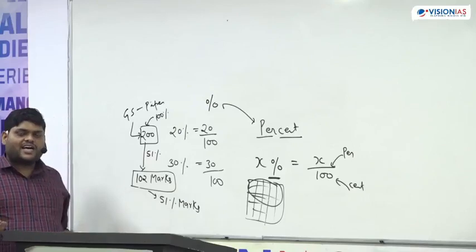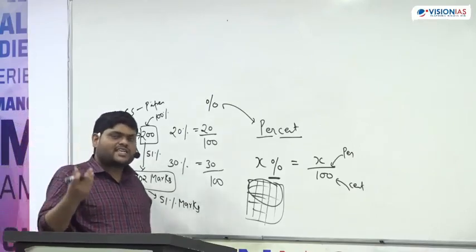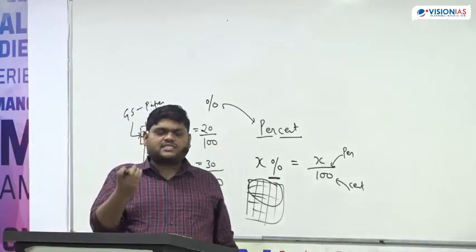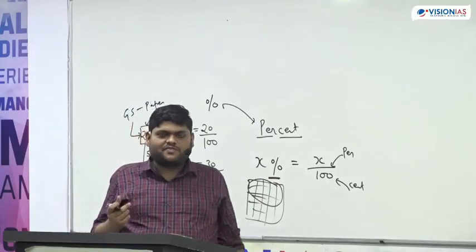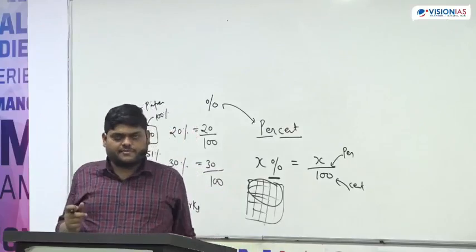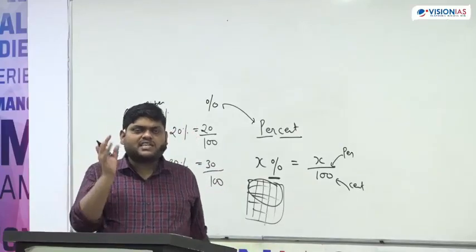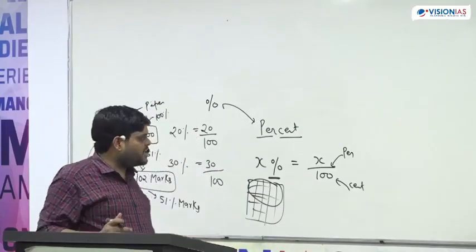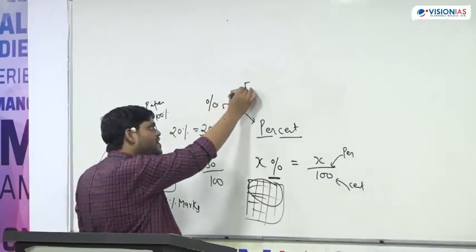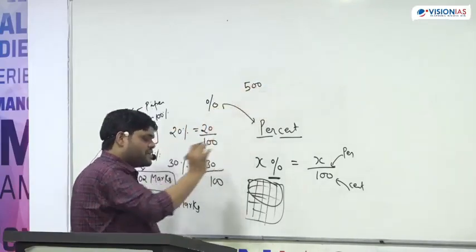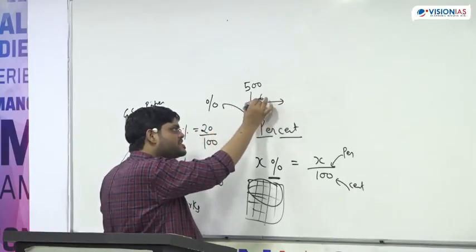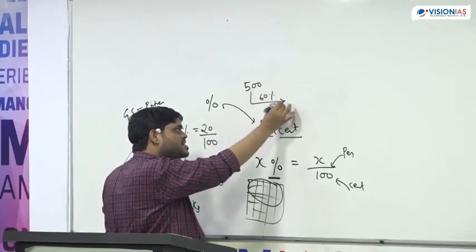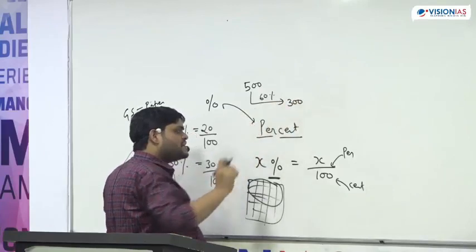If I ask you how much marks you scored in class 12th, suppose a student says, not 30, because with 30% he will fail, suppose 60%. So what is the meaning of this? Suppose class 12th total marks is 500. Out of 500, a student scores 60% marks, that means 300 marks.